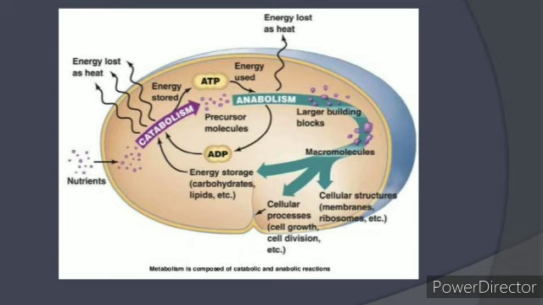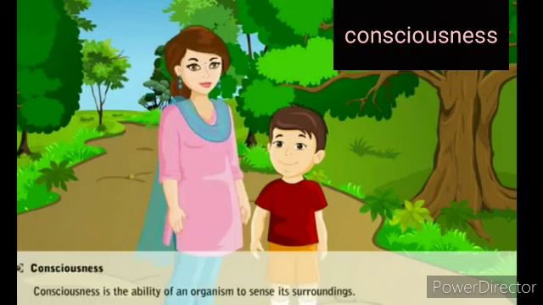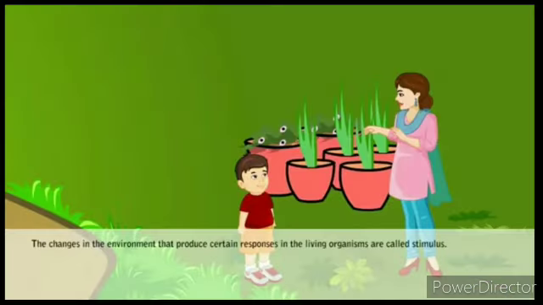Now the fourth point is consciousness, or the response to the surroundings. Consciousness is the ability to sense their surroundings or the environment and respond to these environmental stimuli, which could be physical, chemical or biological. They are responding to the external factors.